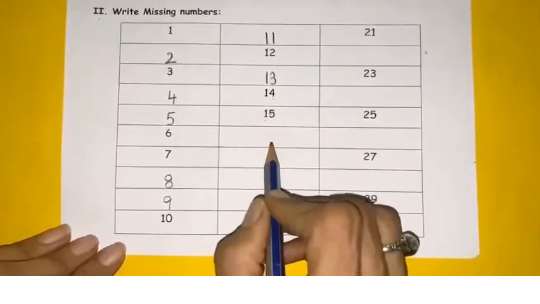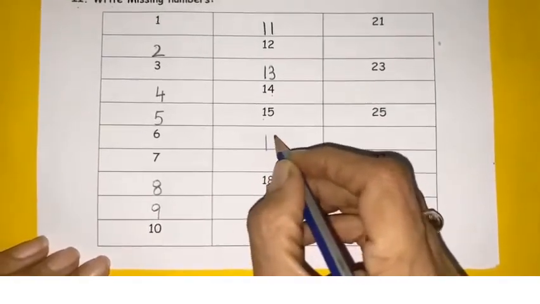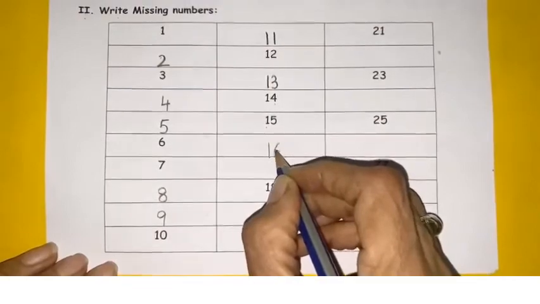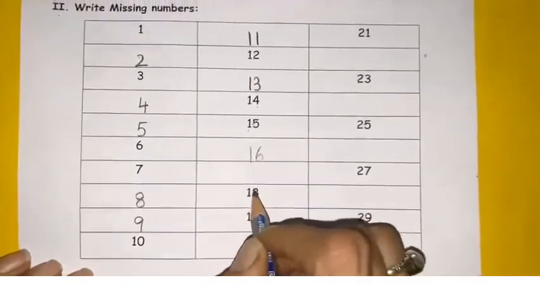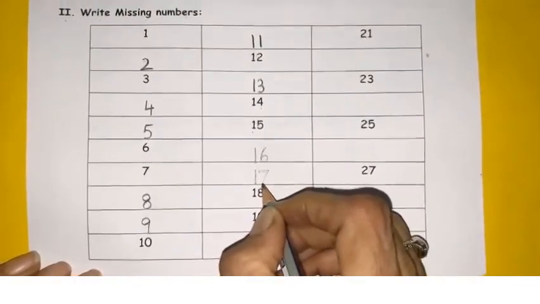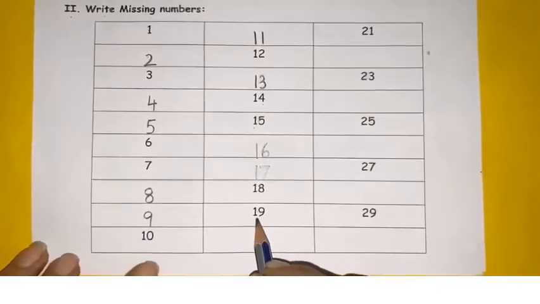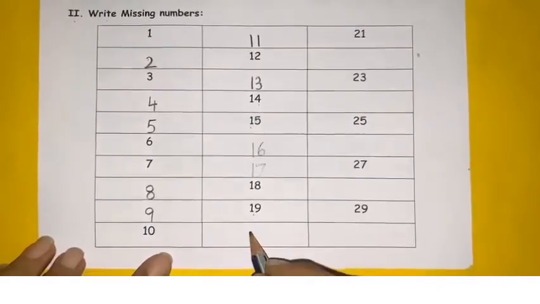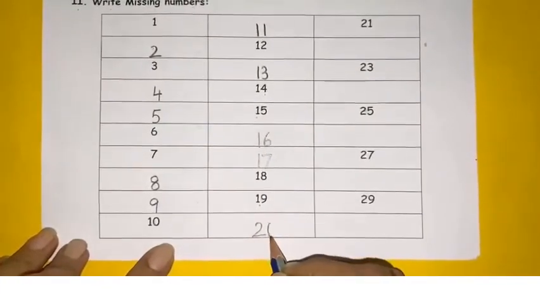After 15, what comes? 16. Then after 16, what is missing here? 17. Write 17. 18. 19. What is missing? 20.